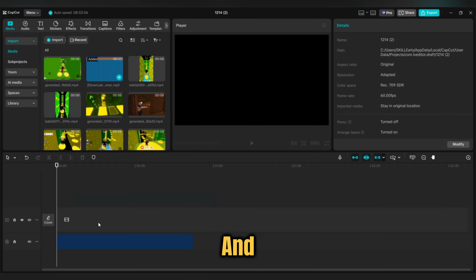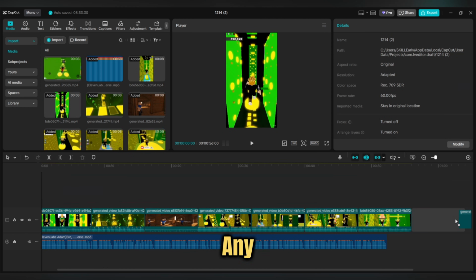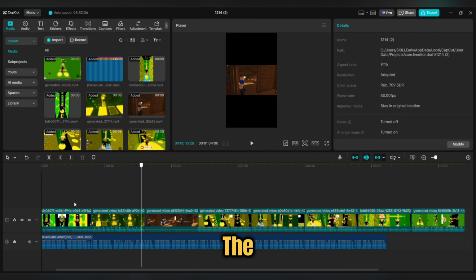Now that you have your audio and video ready, go into your video editing program. It doesn't matter if you're using CapCut or any other editing software. The steps are pretty much the same in all of them.